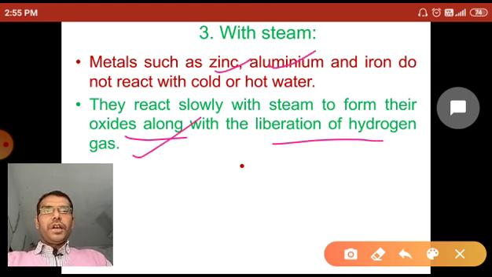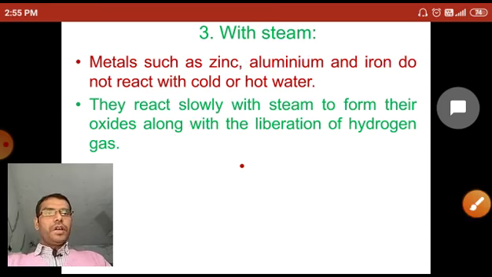They react with steam in the heated form, not at normal temperature. Red hot iron reacts with steam to form its metal oxide and liberate hydrogen gas.